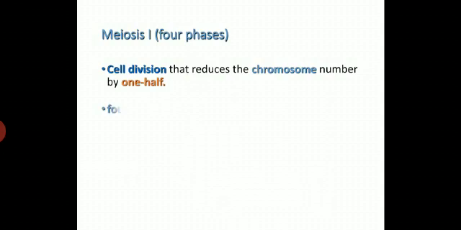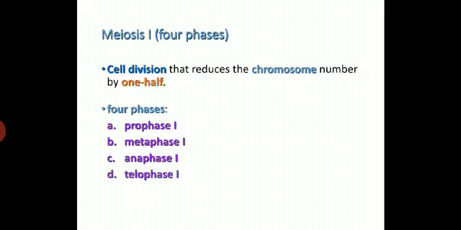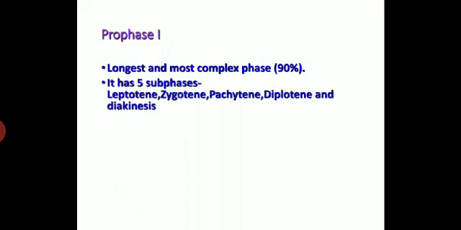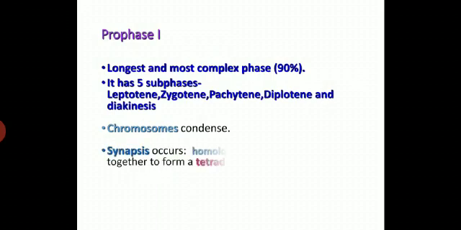Then meiosis first consists of four phases: prophase first, metaphase first, anaphase first, and telophase first. Prophase first is the very important stage of meiosis, which is the longest and most complex phase, and it is nearly 90% of the total cell division. It is again subdivided into five substages: leptotene, zygotene, pachytene, diplotene, and diakinesis.